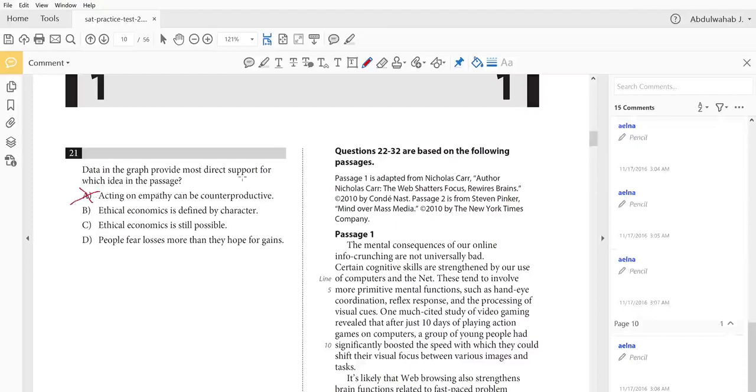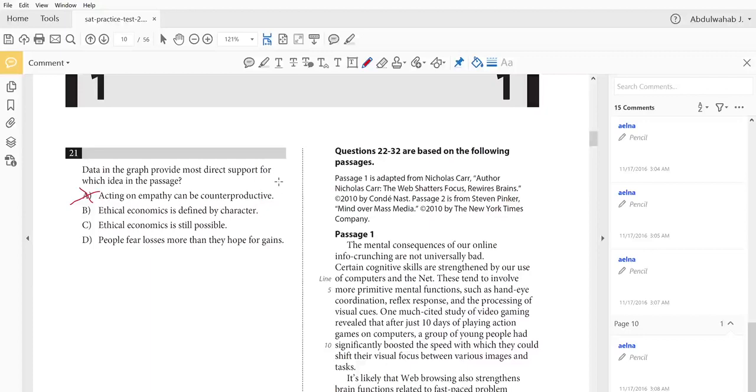If we were to empathize, that means we're feeling with the workers, we're trying to buy Fairtrade coffee, so that it could be counterproductive. Actually, it was productive. People are being empathetic creatures. We are exhibiting empathy, and it's being productive. It's making more money.